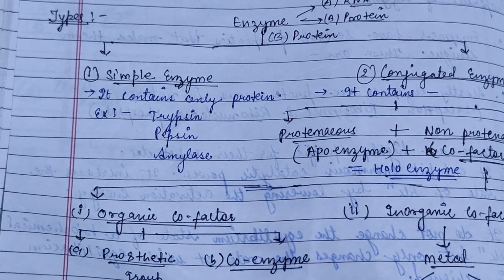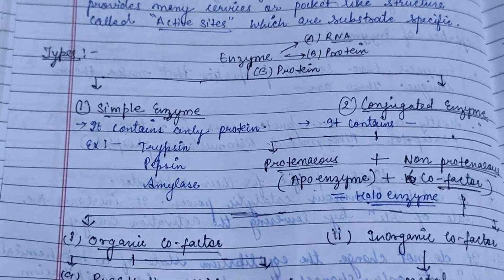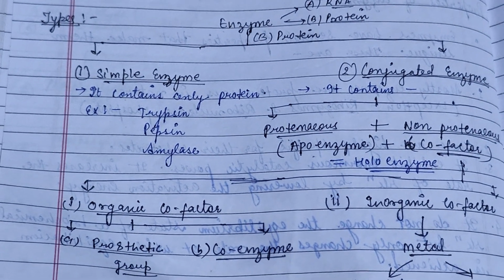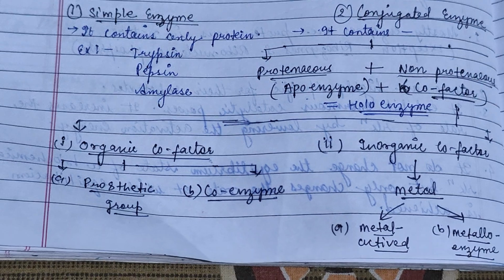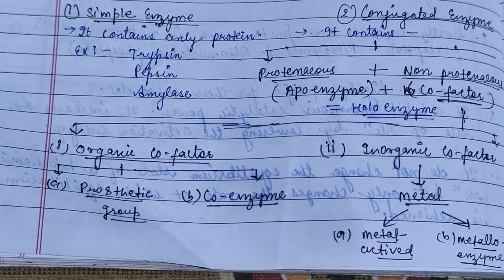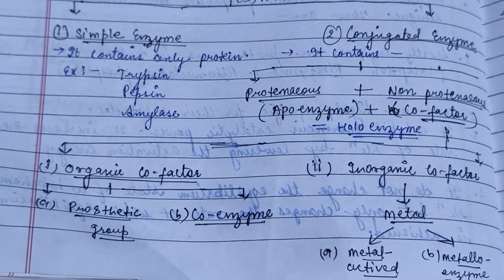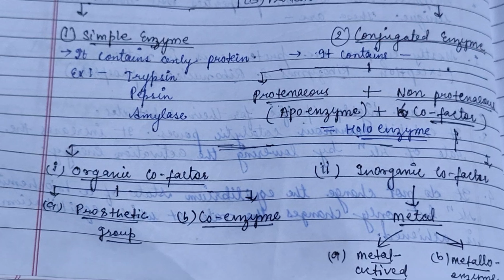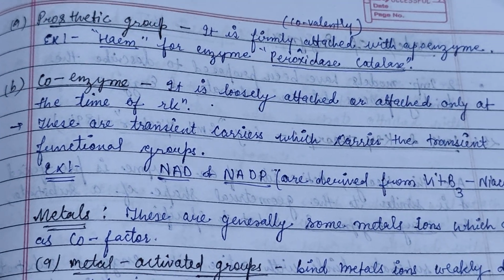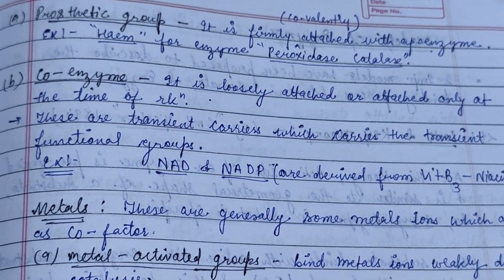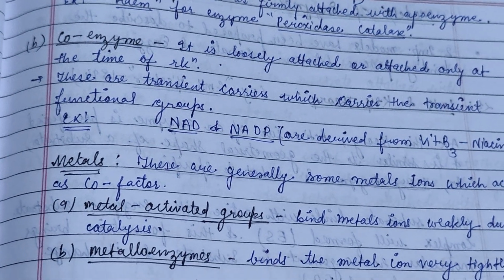So here is the classification and the types of the enzymes. Enzymes contain RNA or protein, and the protein enzymes may be simple enzymes or conjugated enzymes. Simple enzymes contain only protein, while conjugated enzymes contain a proteinaceous plus a non-proteinaceous part. The non-proteinaceous part is called the cofactor, and the proteinaceous part is called the apoenzyme. The cofactor may be an organic cofactor or an inorganic cofactor. What is a prosthetic group? It is firmly or covalently attached to the apoenzyme, for example heme in the enzymes peroxidase and catalase.